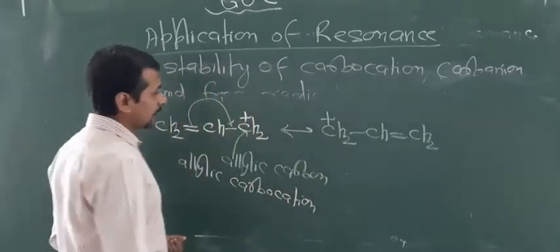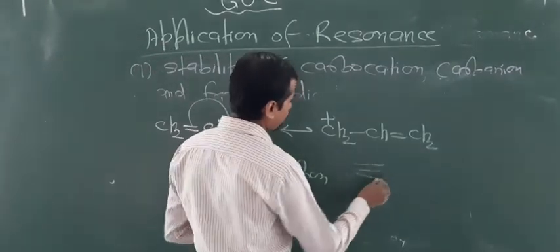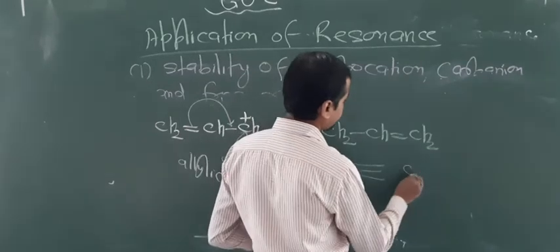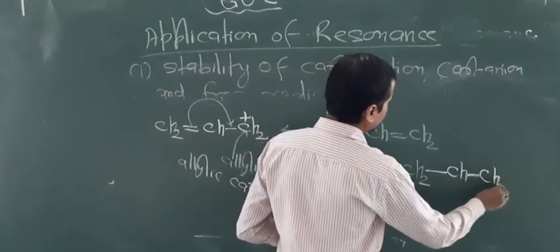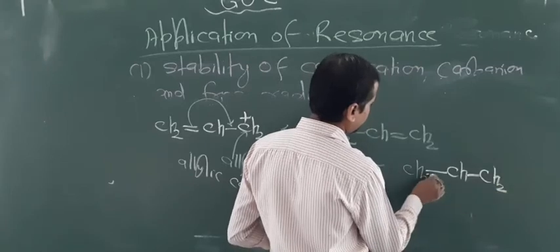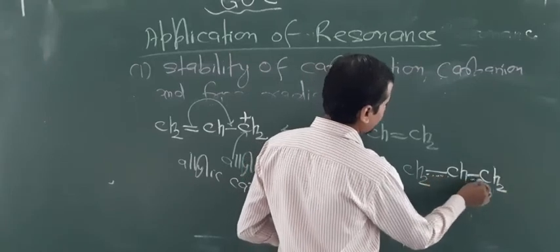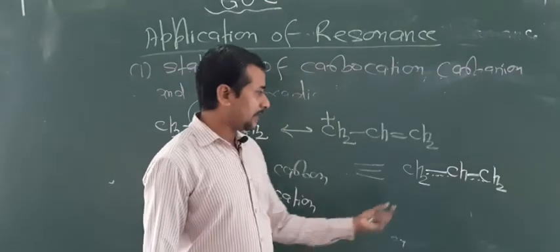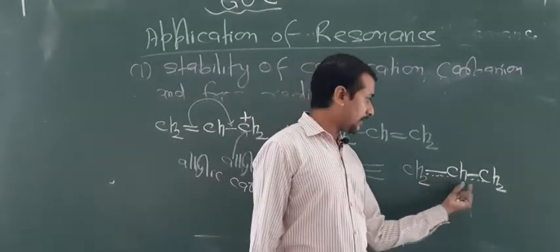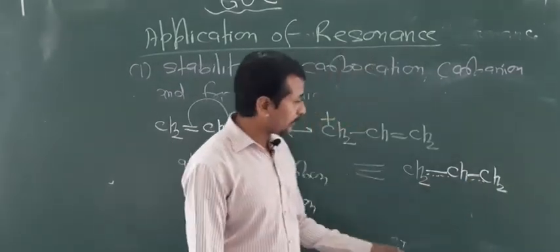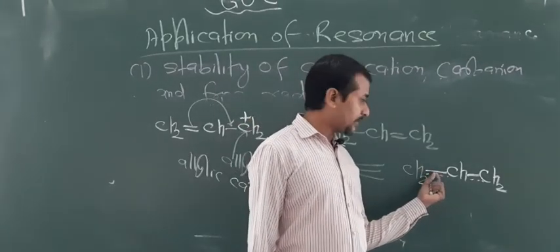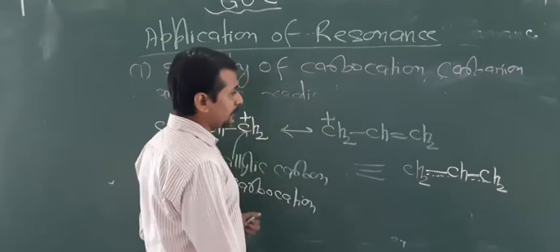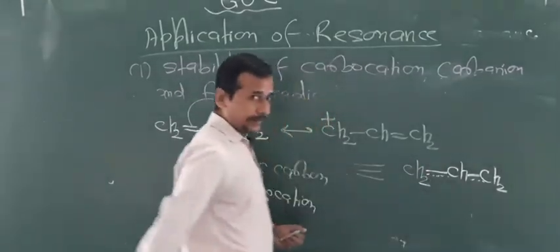Okay, dear students. Now if you draw the resonance hybrid, you will see the conditions. CH2 single bond, CH single bond, CH2. Here the movement of pi bond takes place. So that's why they also show partial double bond character. And that's why the single bond reduces its length and the pi bond increases its length.